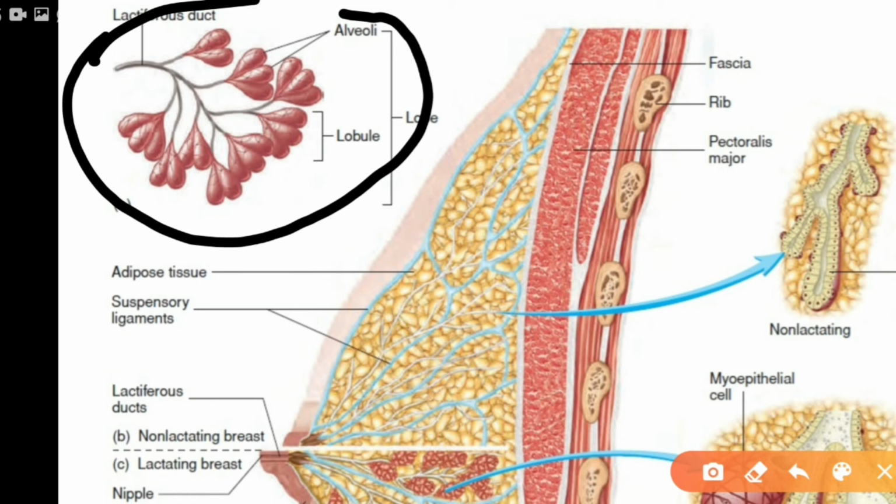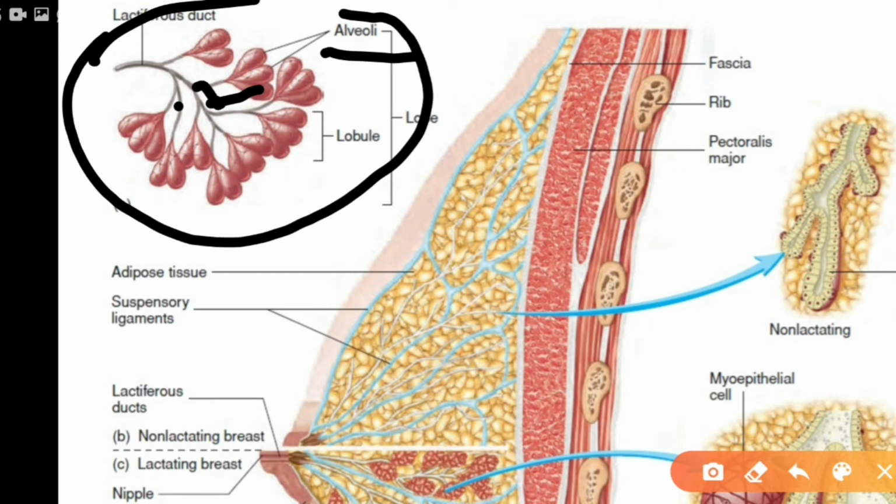You can see these are the alveoli. And these alveoli secrete milk, and the milk secreted by the alveoli is stored in these cavities. You can see these cavities.